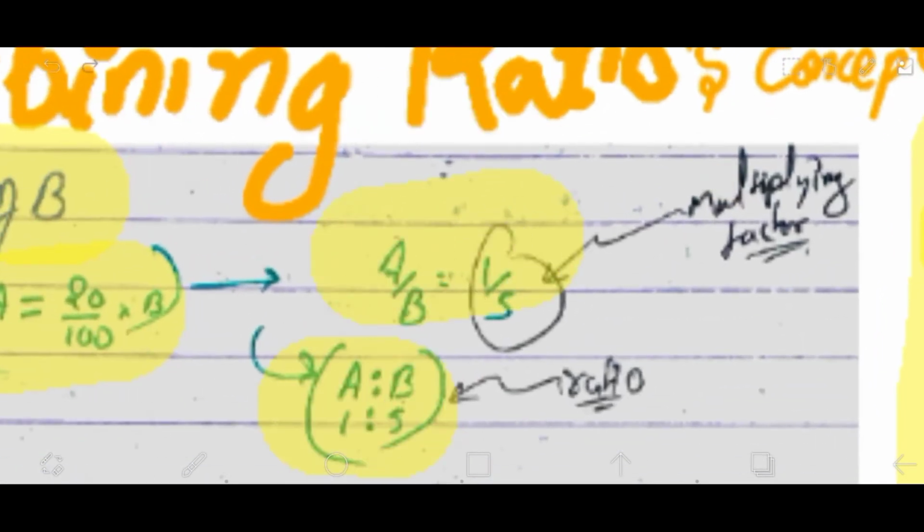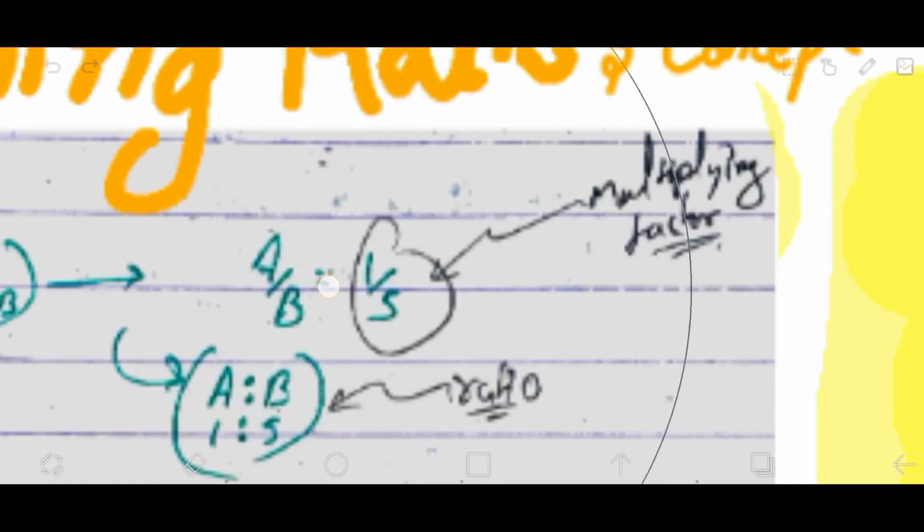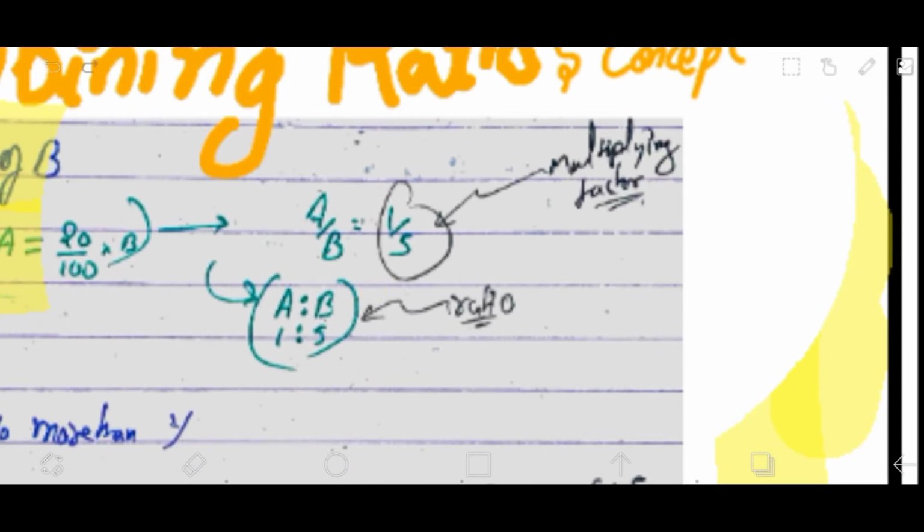A by B is 1 by 5. That's the ratio part. Now remember this also: 1 by 5 is a multiplying factor. Now what's a multiplying factor? If you don't know, a multiplying factor is that quantity, 1 by 5 here, which, if it is multiplied with the original value, gives us the required value. So here is how it works. You should just remember the multiplying factor and the ratio part.